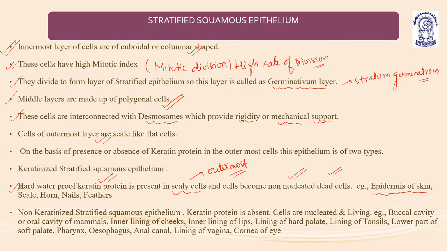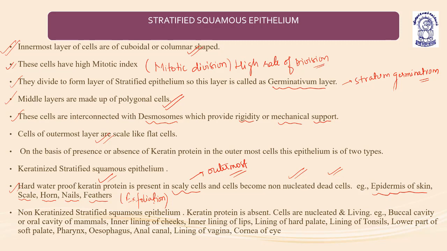Epidermis of skin, scales, horn, nails, and feathers. That's why the exfoliation rate is very high. Exfoliation means they shed off the dead skin and the new skin substitutes them. Epidermis of skin, scale, horn, nails, feathers.